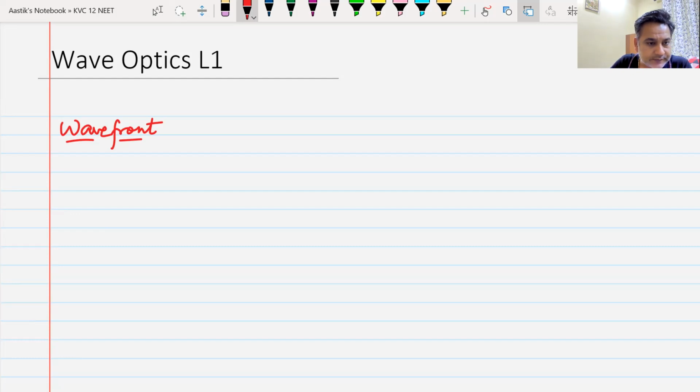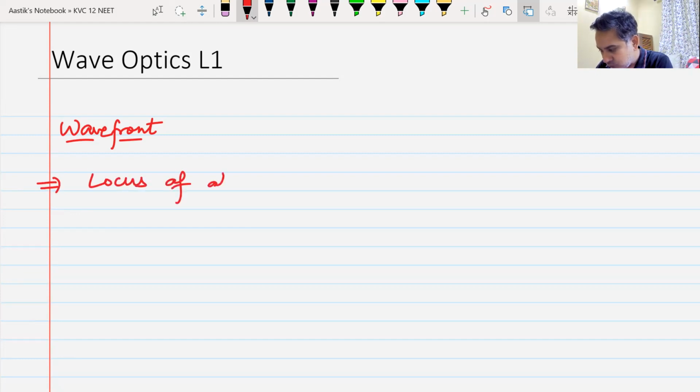Let me try to make you understand what is a wavefront. So we can write the definition first. A wavefront is a locus of all points in the same phase. Now, what do I mean by phase?